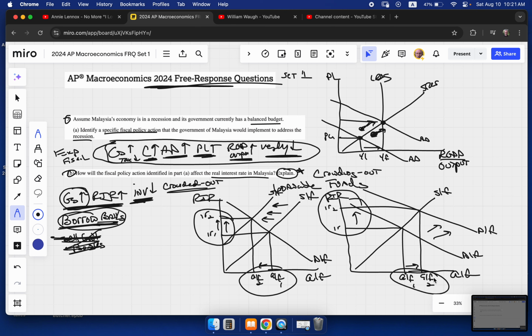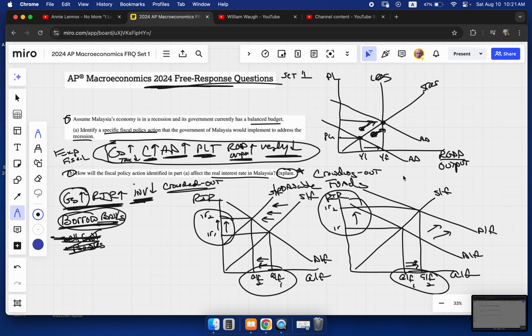If interest rates are going up, people are going to want to put more money in the banks as they go up, right? As the government is borrowing and taking money, or people are borrowing, taking money out of the banks to buy these government bonds. That means both of these are happening at the same time. That's all we're saying, is that when people are coming in, they want to take money out of the bank. The demand for loanable funds is going up.